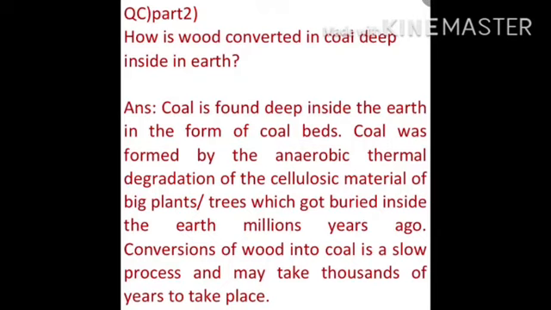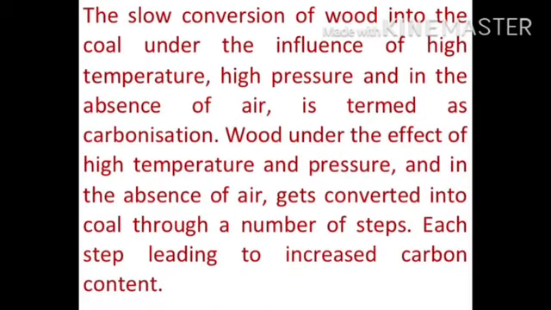The slow conversion of wood into coal under the influence of high temperature, high pressure, and in the absence of air is termed carbonization. Wood under the effect of high temperature and pressure and in the absence of air gets converted into coal through a number of steps, each step leading to increased carbon content.